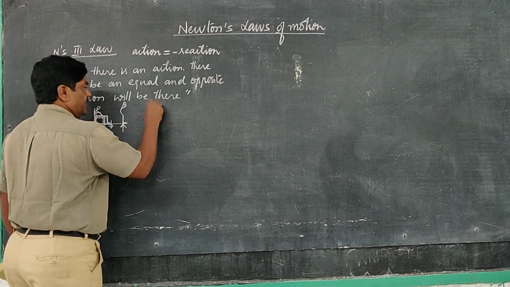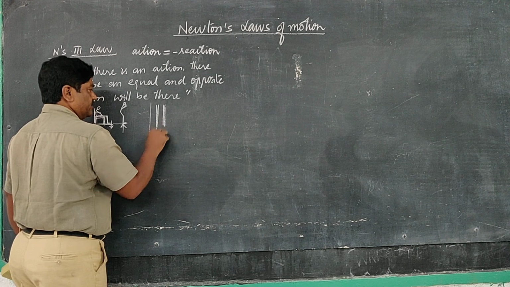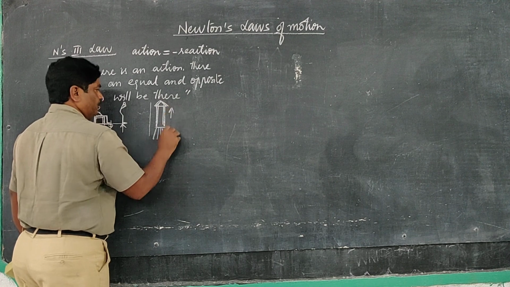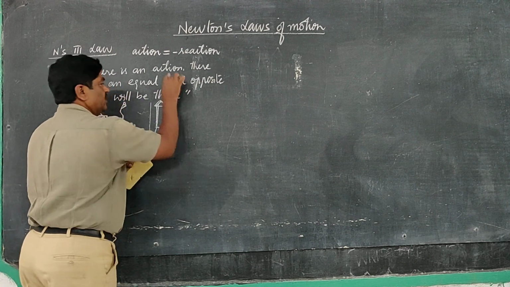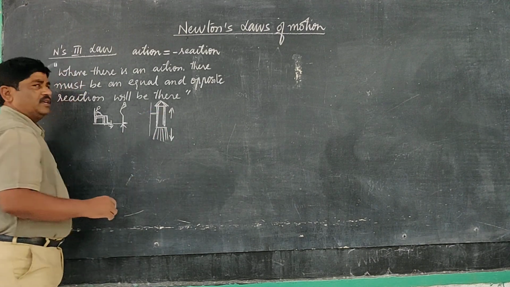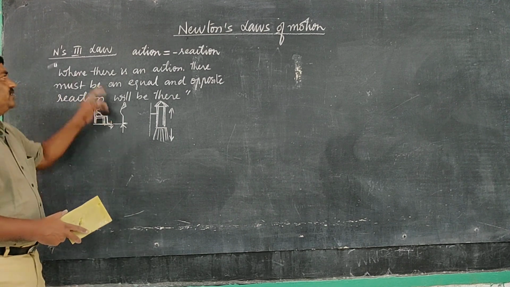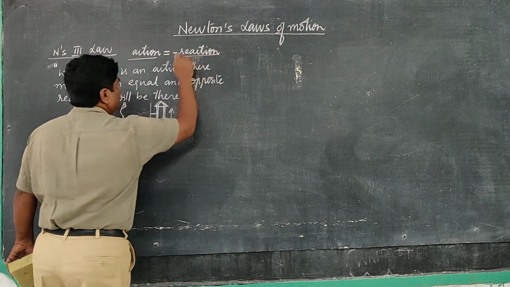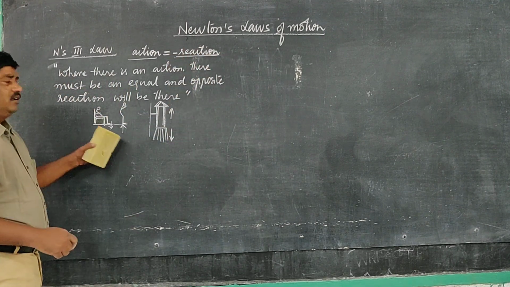For example, a rocket goes upward by ejecting gases in the downward direction. The rocket goes upward and the gases are going downward. This is the action, this is the reaction. Everywhere, action and reaction are nothing but a pair. Where there is an action, there must be an equal and opposite reaction. That is Newton's third law of motion: action is equal to negative reaction, and its application mainly governs here.